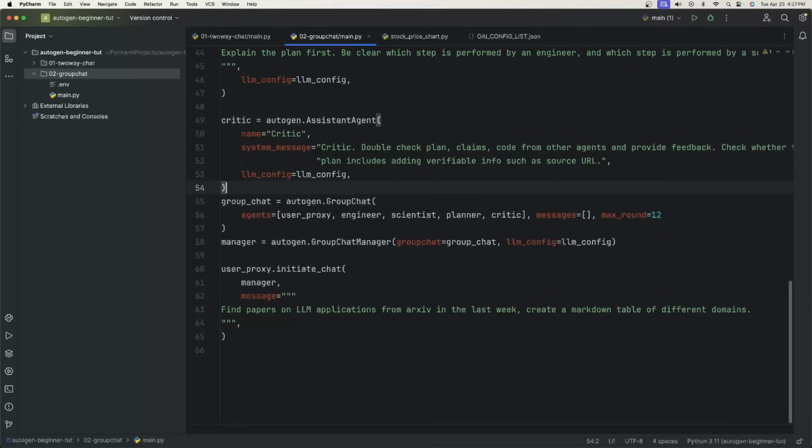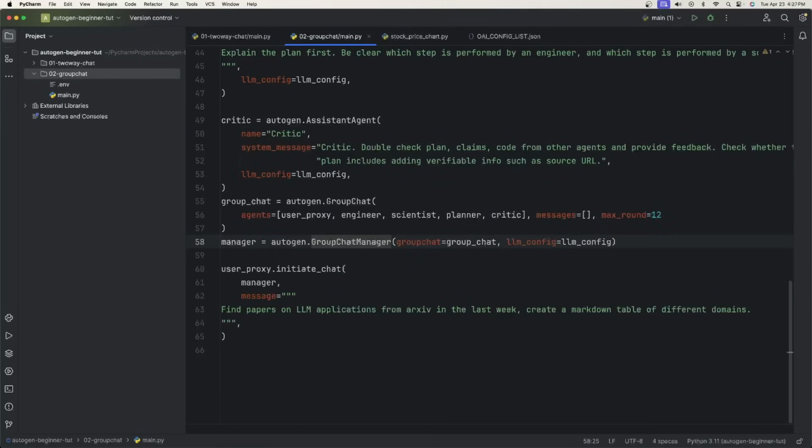And then finally, something also kind of new is the group chat that I talked about. So you're going to say autogen.GroupChat, then you're going to have an array of agents. So we're going to give all of the agents here that we just created. And we're going to set a max round of 12, meaning that sometimes you can get loops where they talk to each other, but they don't actually do anything. And this is a way of making sure that if this kind of infinite loop happens, it is going to end at some point no matter what.